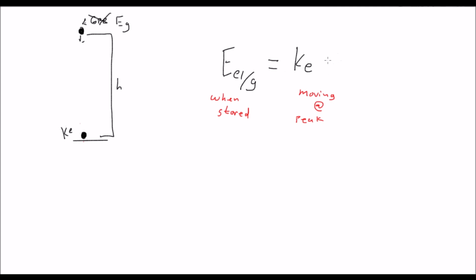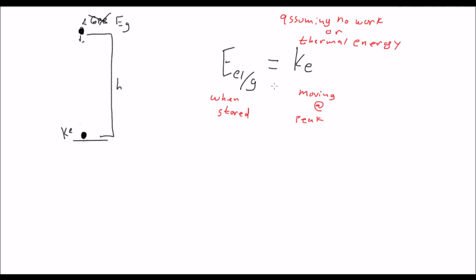Now mind you, this is assuming no work or thermal energy. So that's assuming this is going to fall and we're not going to have any air resistance, and the change of this energy isn't going to be used to move something else, or that no other energy is added to this, like someone pushing down on the ball or something along those lines. So we know that all this energy is going to be transformed.